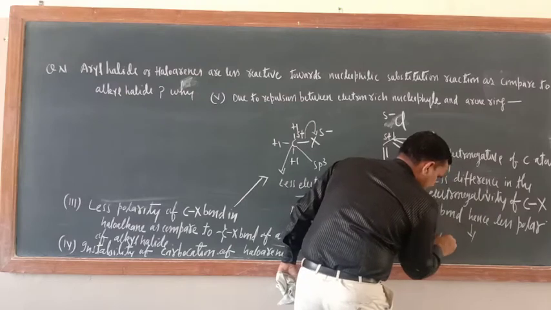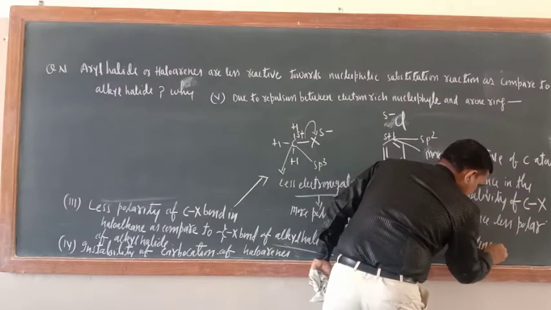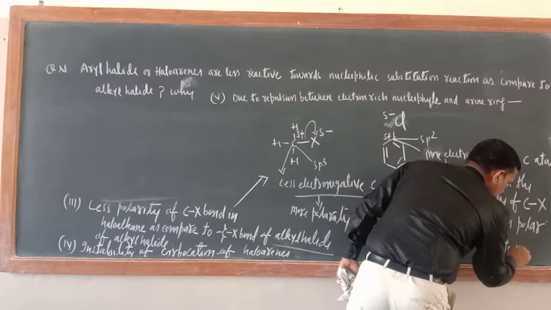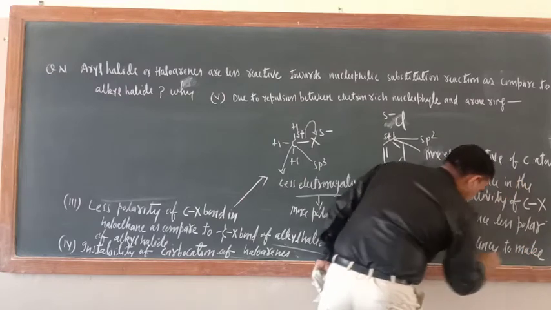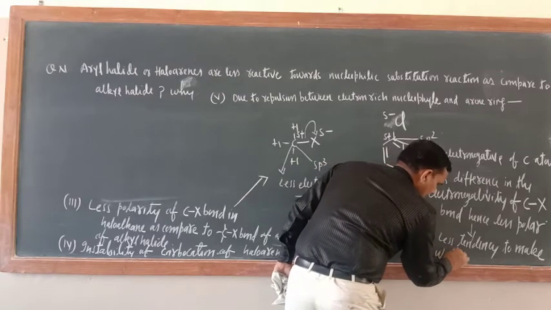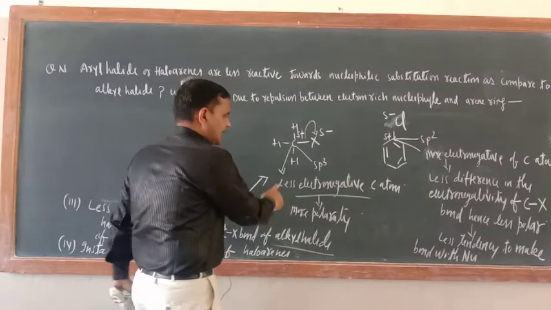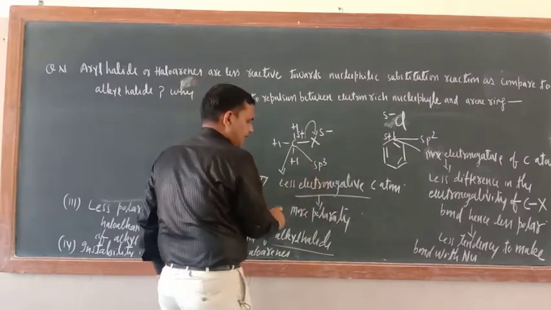Less tendency to make bond with the nucleophile. Here what would be there? Less electronegativity of this carbon atom.